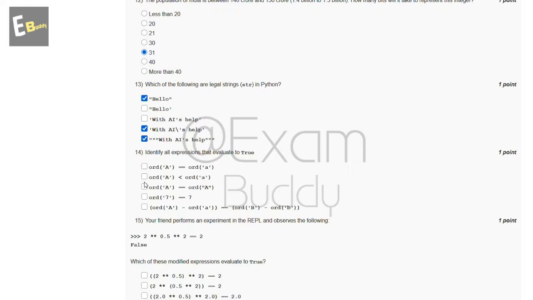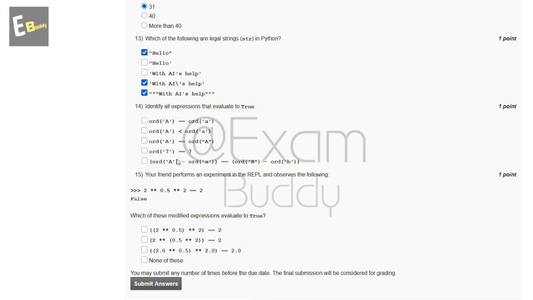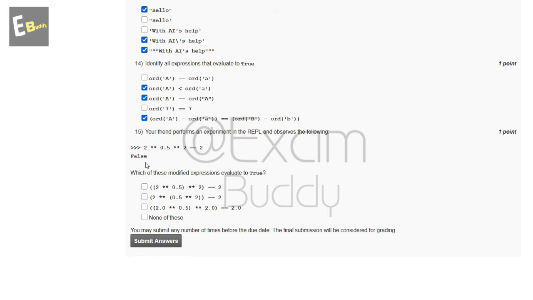Now the fourteenth question is: identify all expressions that evaluate to true. So these are the options, and the answer of our fourteenth question is B, C and E. Now the fifteenth question is: your friend performs an experiment in the REPL and observes the following. Which of these modified expressions evaluate to true? So these are the options, and the answer of our fifteenth question is A and C. Now submit your answer.